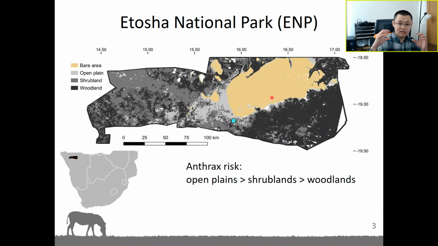So we studied the zebra population in Etosha, which is susceptible to anthrax. And we know that anthrax risks differ by habitats. Open plains have the highest risk, and woodlands have the lowest risk.